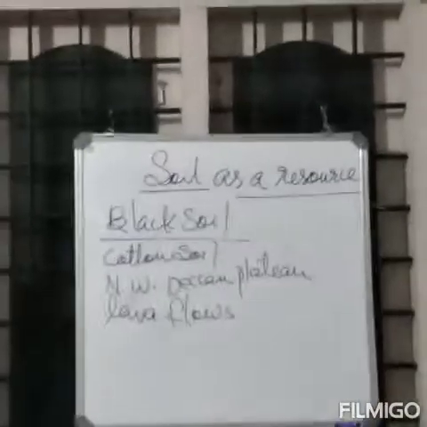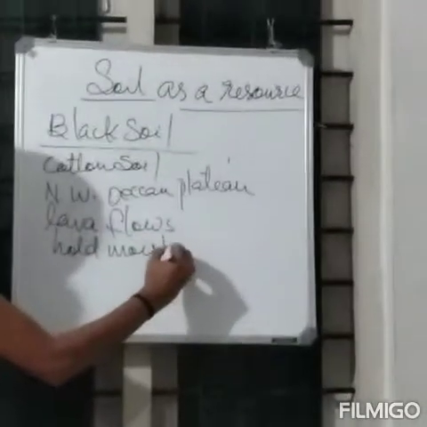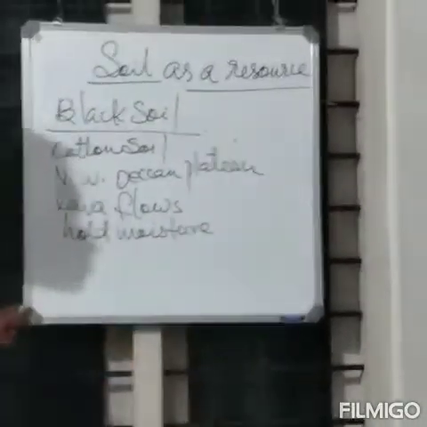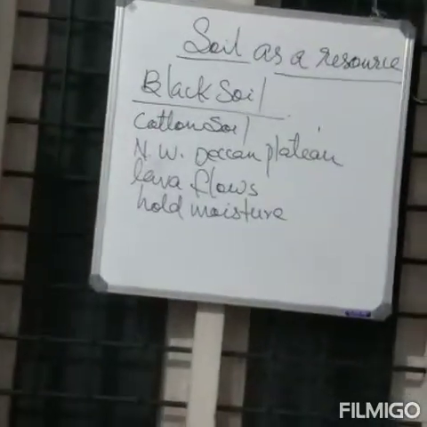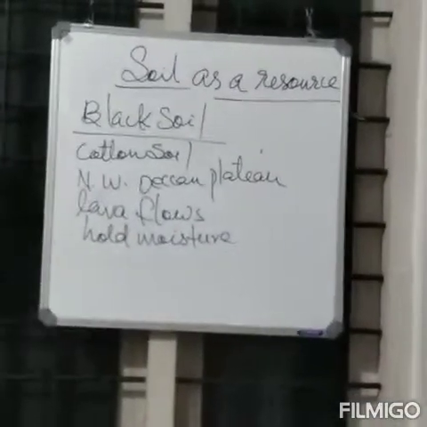And this soil has the capacity to hold moisture. Black soil is ideal for the growth of cotton, so it is known as black cotton soil.